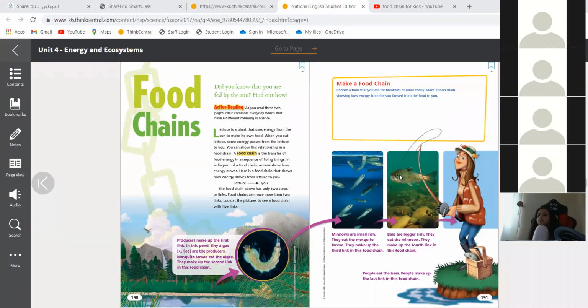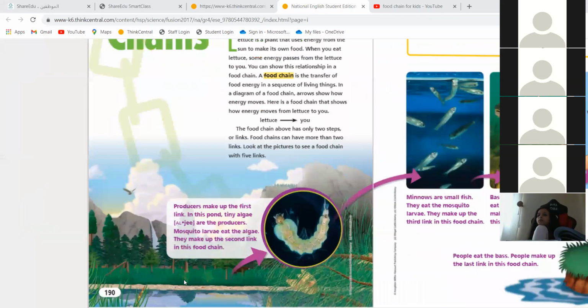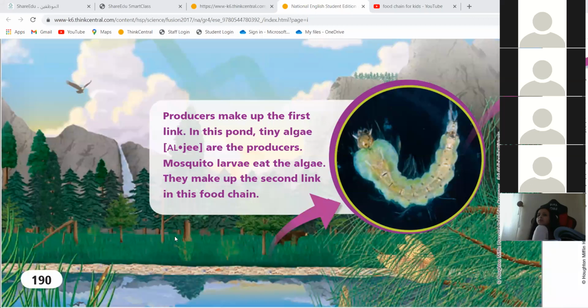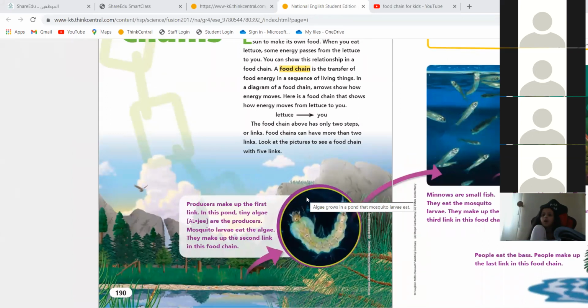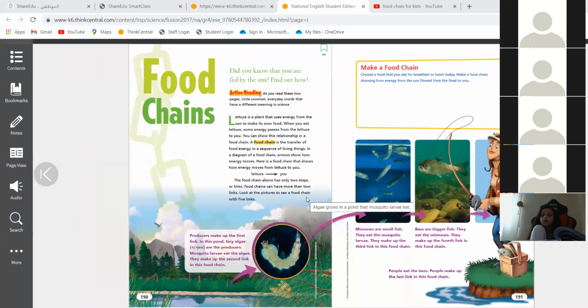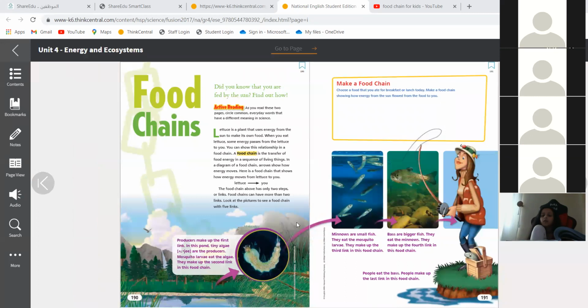So what was the first link in our food chain over here? The producer. Okay, what do we call this producer? The producer makes up the first link, in this brown tiny area. We call it the tiny algae. And what was the second link? Hi, Dana. Larva. Okay, thank you. The mosquito larvae. Now, we have 1, 2, 3, 4, 5 links.